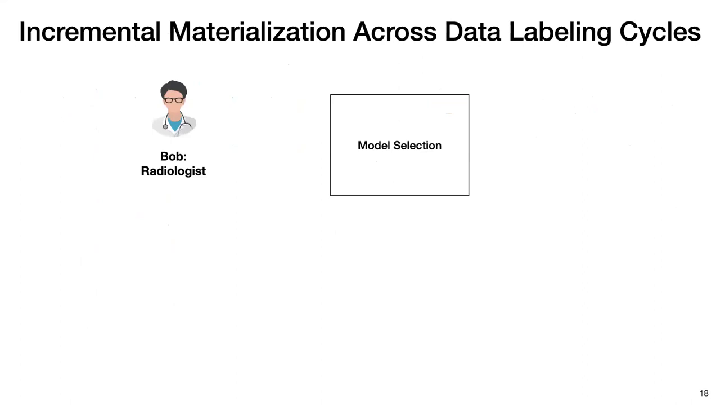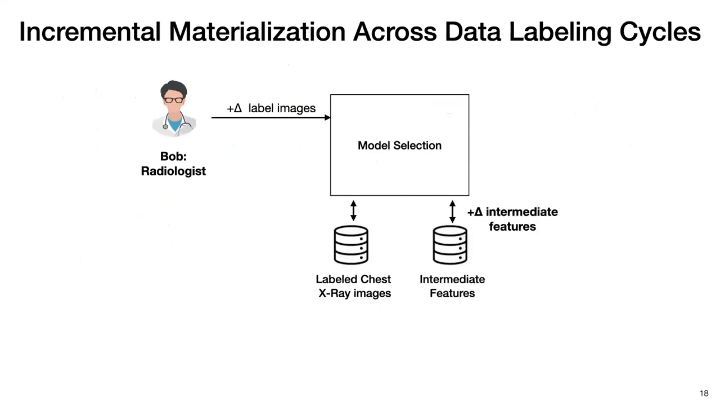With iterative data labeling, whenever there is an update to the labeled dataset, in addition to updating the labeled dataset, we will also incrementally update the intermediate features and use these features during model selection, and repeat this process for every data labeling cycle.